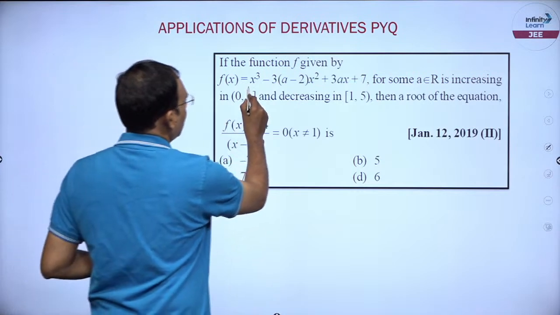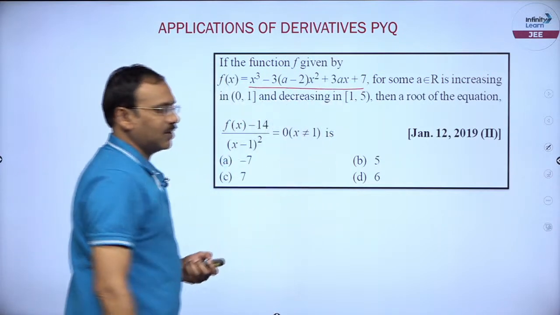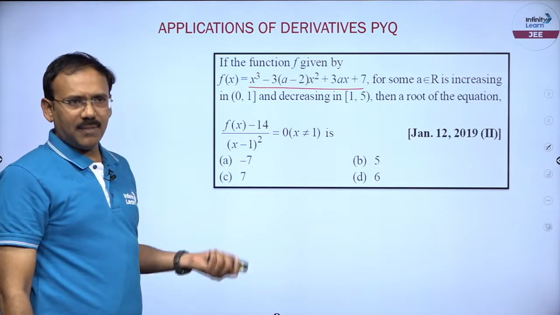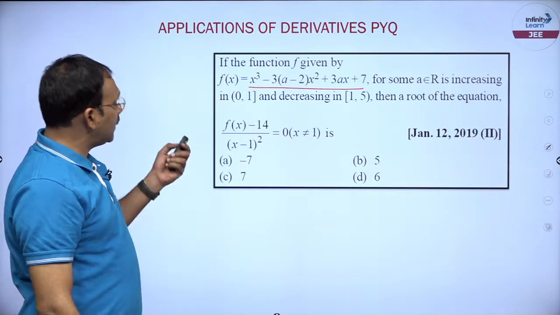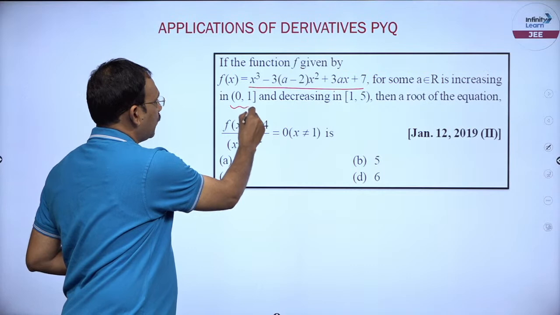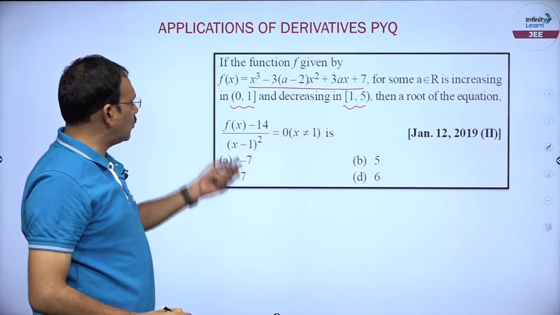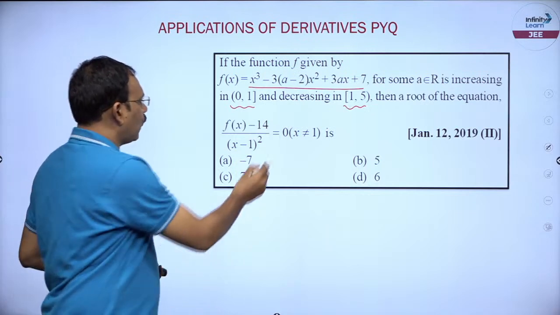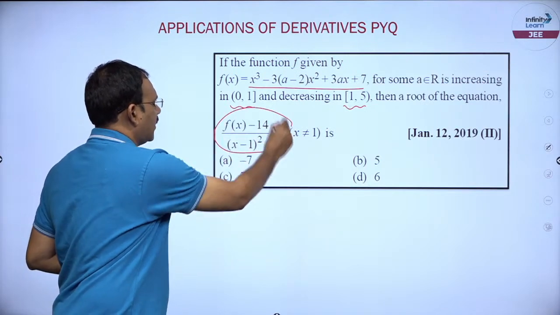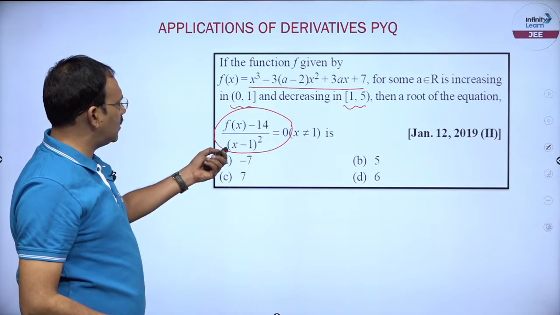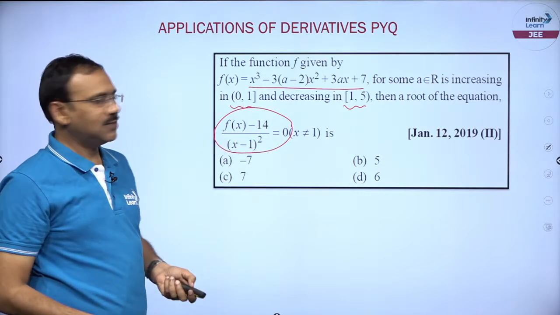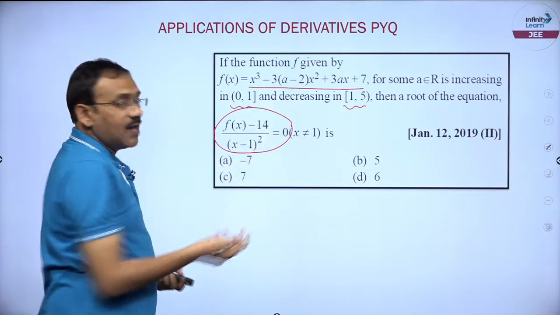In the same way, next question friends, you see this is another question where the function f of x is given as a cubic polynomial for some a, increasing in the interval 0 to 1 and decreasing in the interval 1 to 5. Then find the root of this particular equation. To find the root of this equation friends, what you need to know is f of x. F of x is known when a is known.